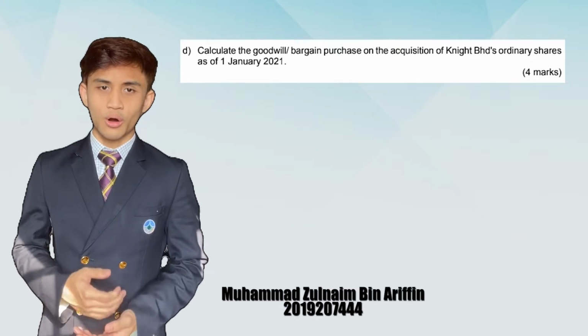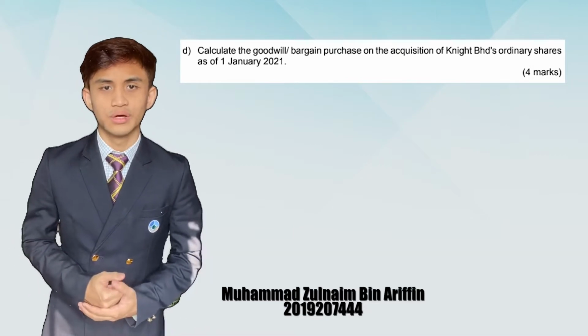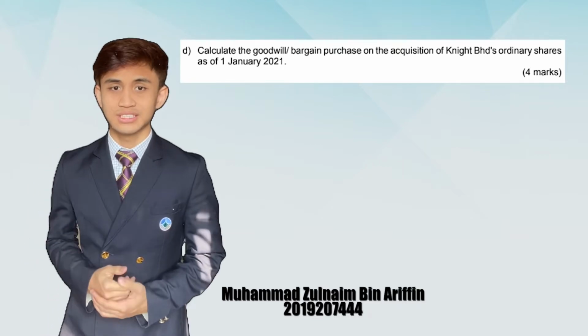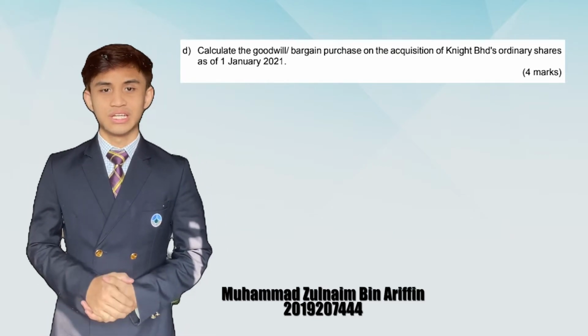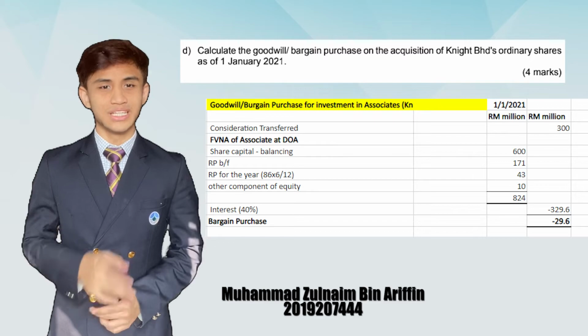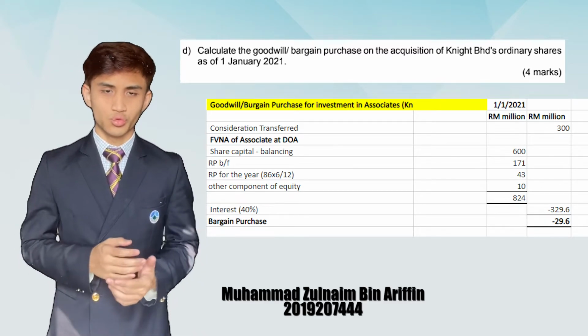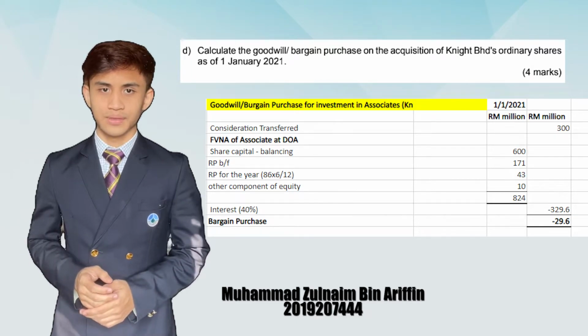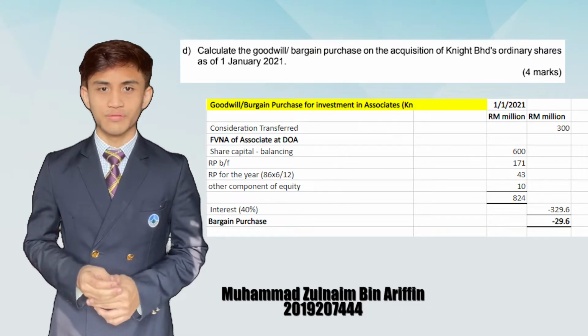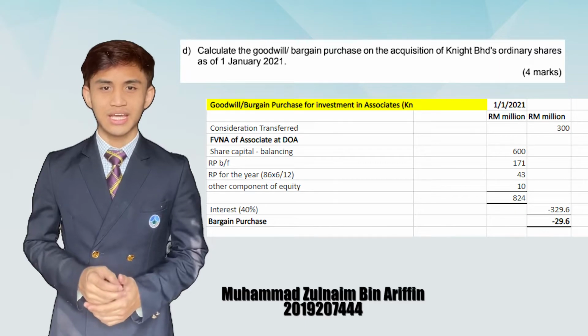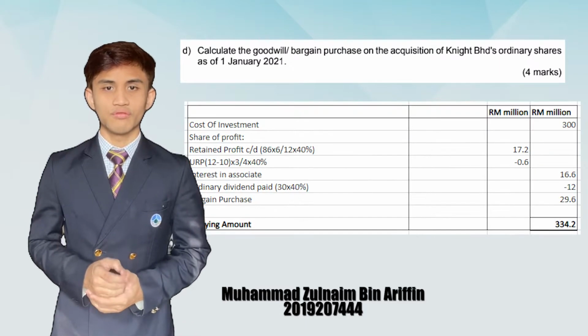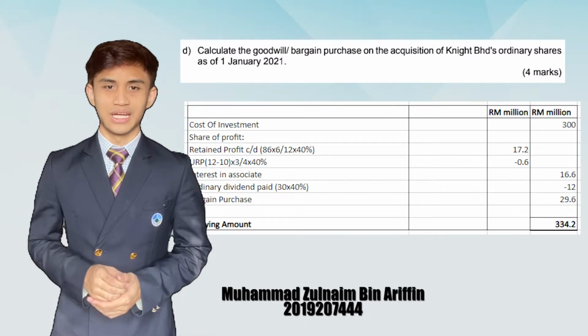For question D, the question asks to calculate the goodwill or bargain purchase on the acquisition of Night Berhad ordinary shares as of 1 January 2021. Just like the previous question, we put all the information in this table, then we will get the bargain purchase, which is 29.6 million. This amount we will transfer to the investment in associate to calculate the carrying value of the investment in Night Berhad.